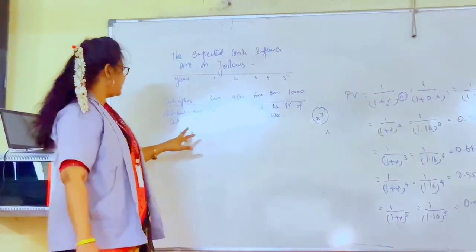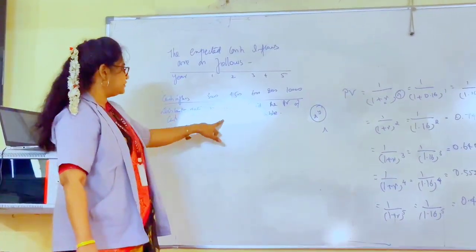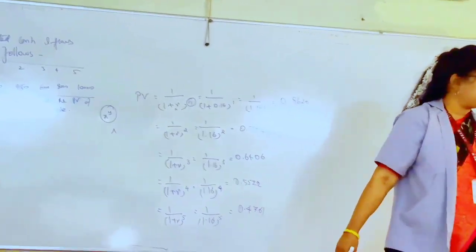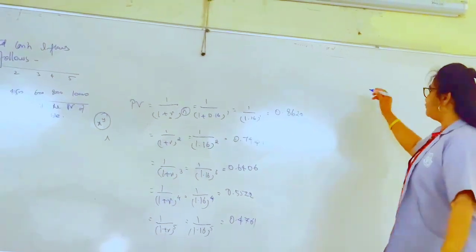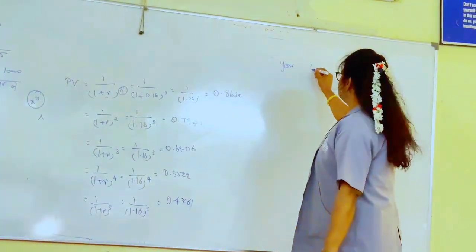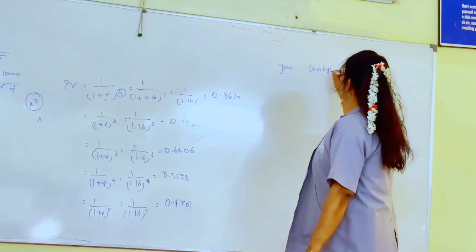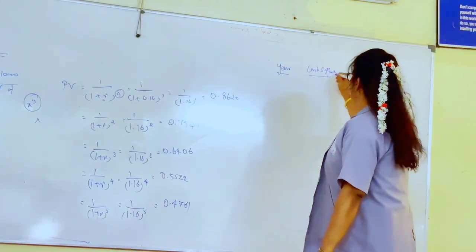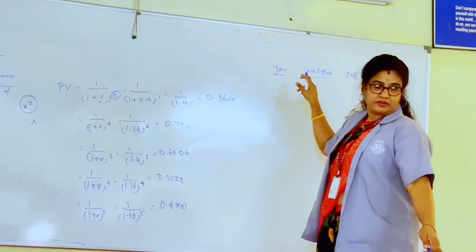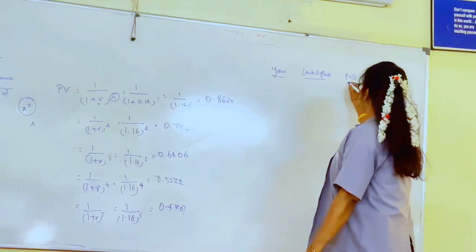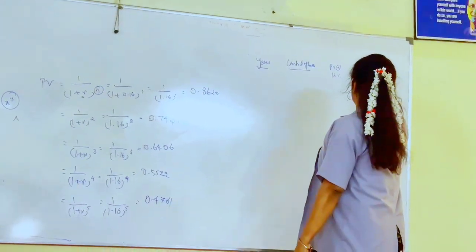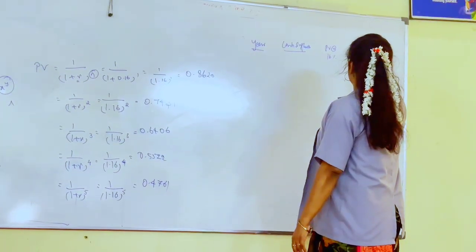Then they are asking to find the PV value of cash inflows using the PV table. This is very important. So how do we find the PV values of cash inflows? First take the year, then the cash inflows, then the present value factor at 16%, then the present value of cash inflow.